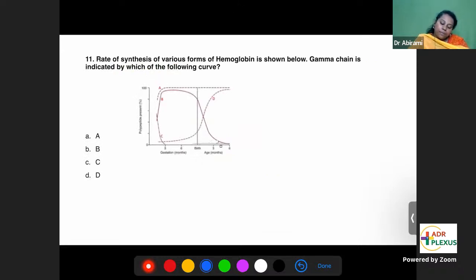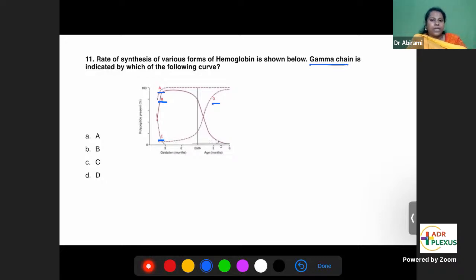11th question. Rate of synthesis of various forms of hemoglobin is shown. Gamma chains is indicated by which of the following curve? So you can see A, B, C, and D. There are four curves here. Gamma chain correlates with which of the curve?